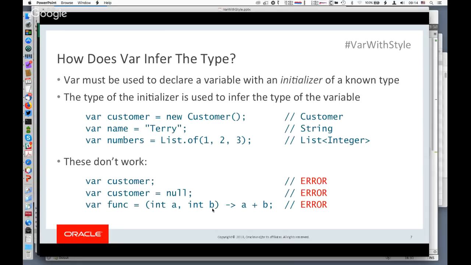Now, if you say var on the left-hand side, then that's asking the compiler to infer that type. And so we have type inference attempting to go on both sides of the equal sign. And there's simply not enough information there for the compiler to determine what the type is. So we don't have enough type information to determine what the lambda is. And so since we don't know what the type of the lambda is, we don't know what the type of the variable being declared is. So basically we say you can't do this. You need to supply some more explicit information in some other fashion. So this last line on the slide also.